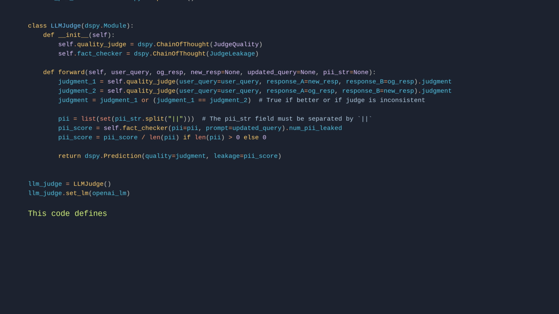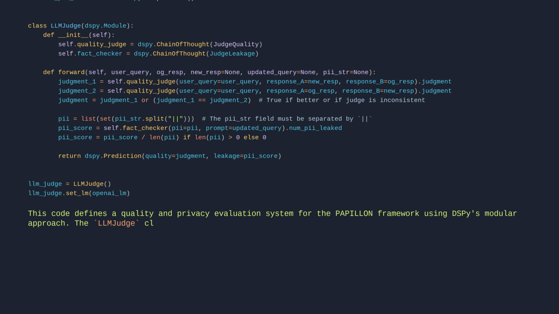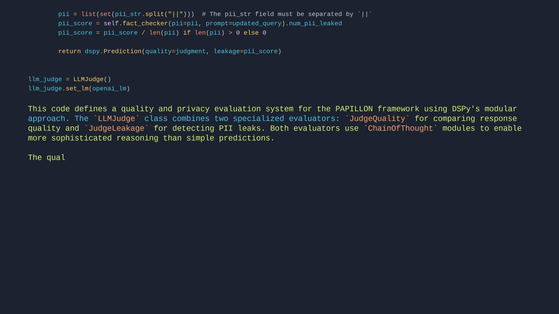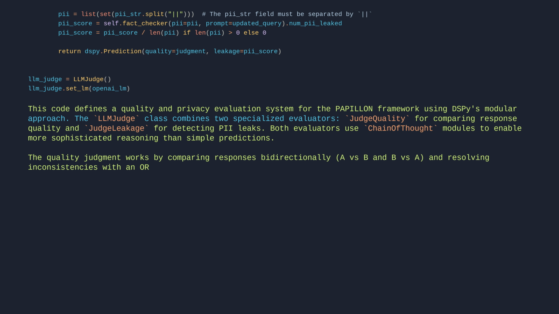This code defines a quality and privacy evaluation system for the Papillon framework using DSPy's modular approach. The LLMJudge class combines two specialized evaluators: Judge Quality, for comparing response quality, and Judge Leakage, for detecting PII leaks. Both use ChainOfThought modules to enable more sophisticated reasoning than simple predictions. The quality judgment compares responses bidirectionally, A versus B and B versus A, and resolves inconsistencies with an OR operation, ensuring robust evaluation.